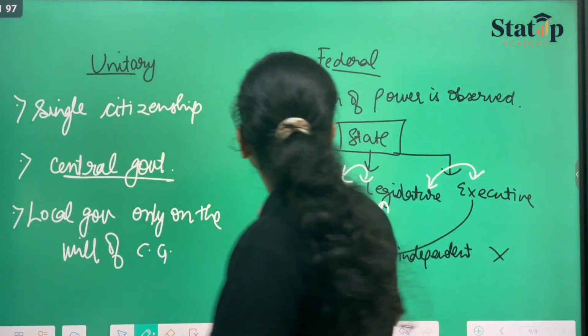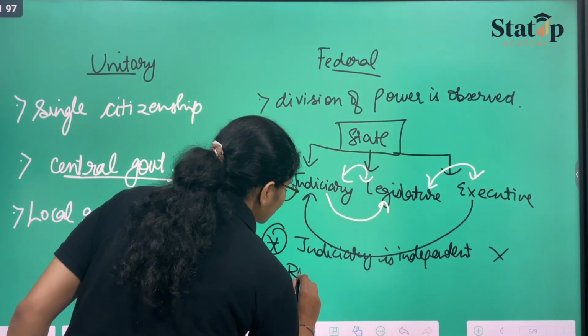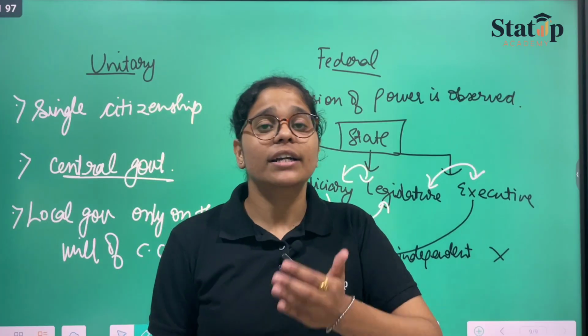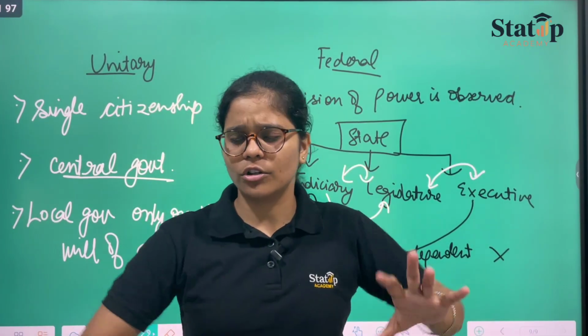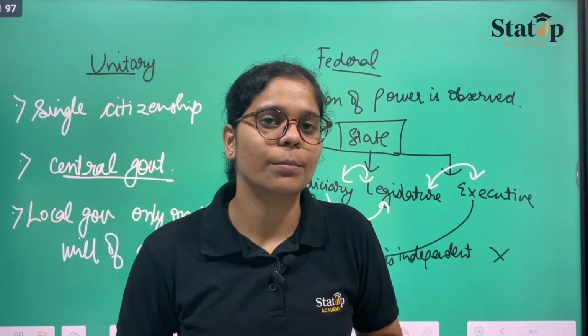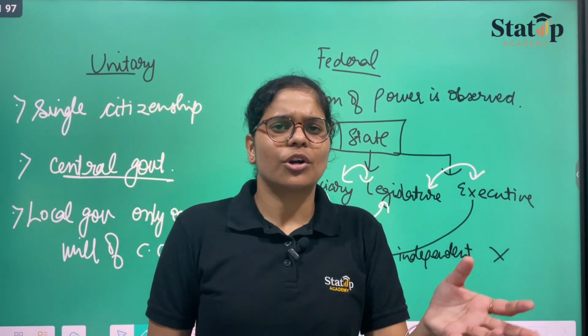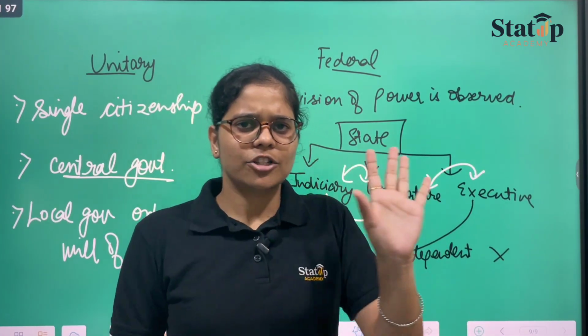Now, another thing, apart from the division of power, is that our constitution should be rigid. That means if you are trying to amend anything, if you are trying to change any of the articles or any of the discrepancies you feel in the constitution, supposedly now you become a member of parliament and you believe that article 1 is not good, that it is not including Jammu and Kashmir. Therefore, I do not feel that it is good, therefore I shall be deleting it.